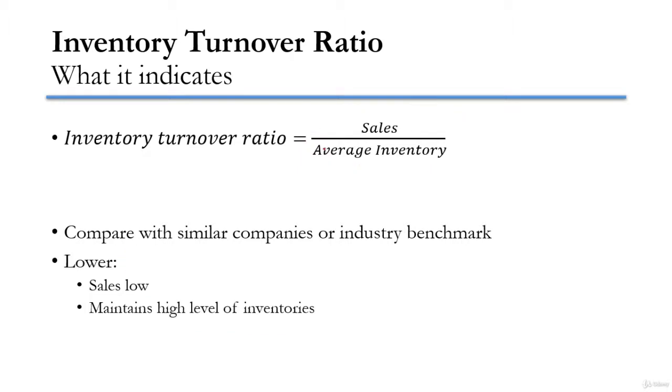Now, what if the inventory turnover ratio is lower than the standard? Probably the numerator, sales, is lower, or probably the denominator, average inventory, is higher, or both. Let us look at this. We don't want to have low sales, definitely. So a lower inventory turnover ratio indicates that you have to look at the level of sales, whether it is lower compared to the expectation or not. And also you have to look if the inventory level is quite high.